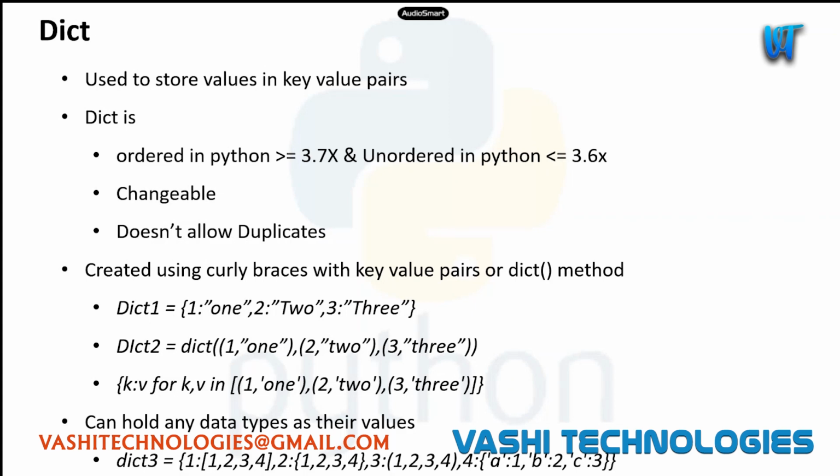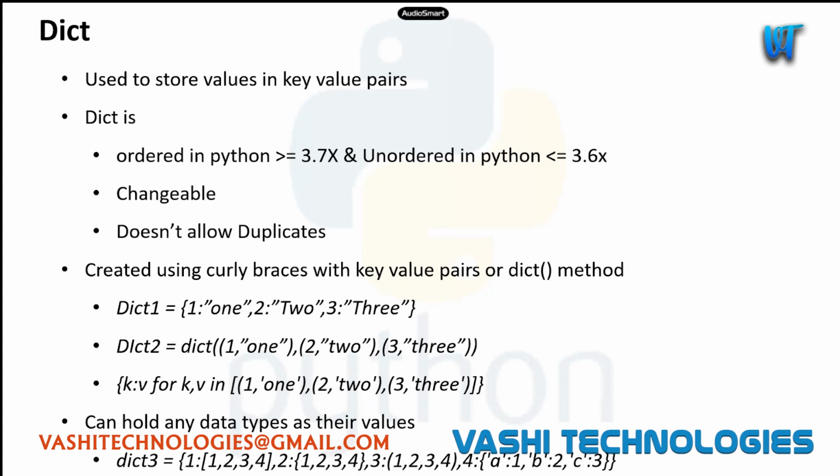We'll be able to make changes. We can update a key with a new value, or we can delete keys, or we can add new keys. Like we can perform all sorts of operations on dictionaries, and it won't allow any duplicates. So as the name suggests, dictionary is having key value pairs, right? So we won't be able to store two keys with the same name. So keys should be unique. Even if we are giving two same keys, dictionary will consider the last occurrence of the key. Okay, it will consider the last occurrence and it will remove all the previous occurrences of the key.